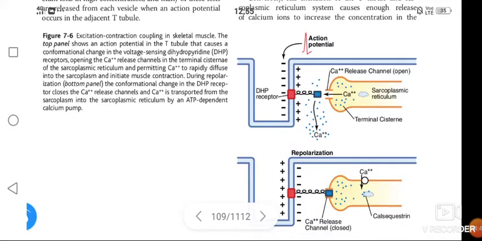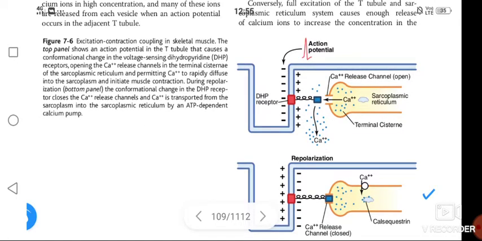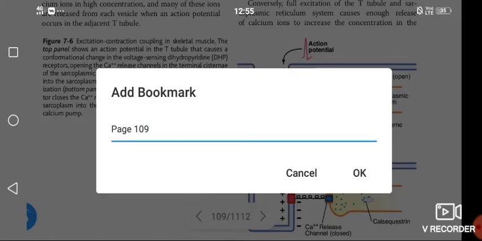See this figure, guys. This figure represents the excitation contraction coupling in the skeletal muscle. This is the top panel, and this is the bottom panel, for understanding.